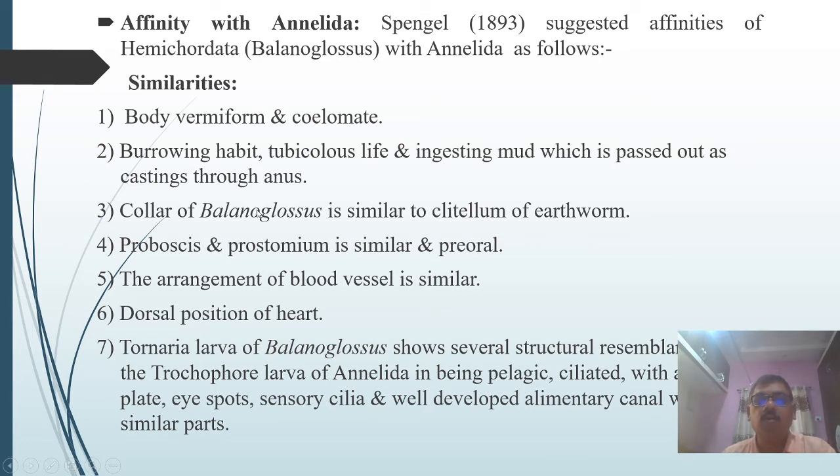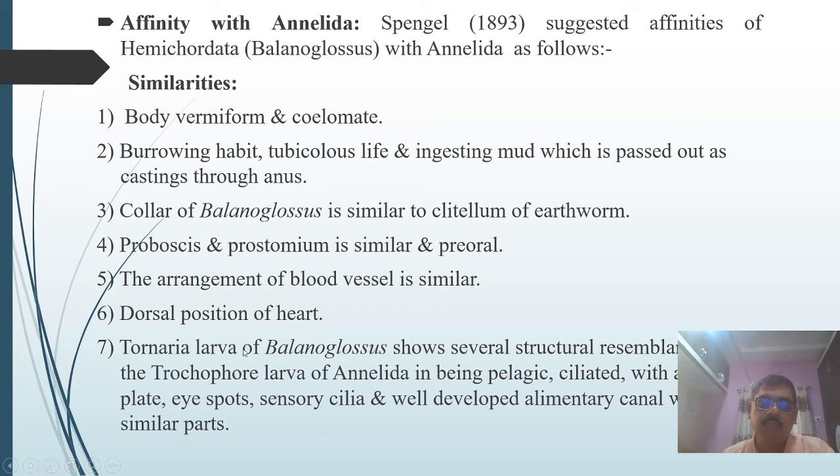Then the collar of Balanoglossus is similar to the clitellum of earthworm. Then the proboscis and the prostomium are similar and preoral in position. Preoral means before the mouth. And the arrangement of blood vessels is similar in both groups, that is the dorsal blood vessel and the ventral blood vessel. Then the dorsal position of the heart in both the annelida and the hemichordata.